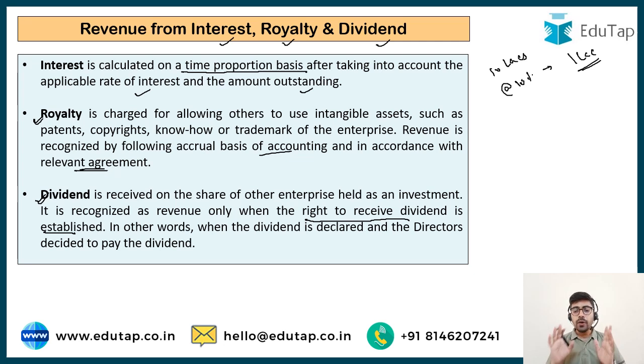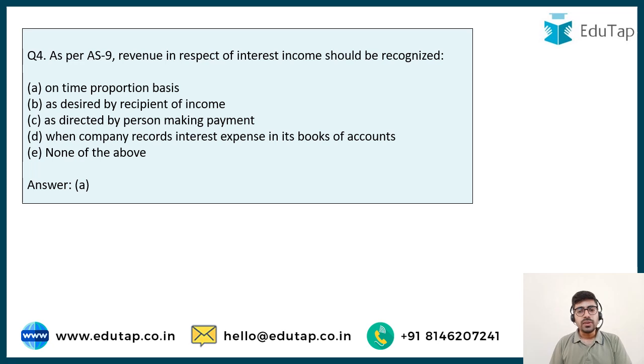When the company officially declares that it is going to pay this much amount of dividend, when the directors decide that this much dividend amount is going to be paid, then only your right to receive dividend is established and then only you can book this revenue. So you cannot just book this revenue on the basis of profits in the company. You have to make sure that the dividend is actually declared by the company to book it in your books of accounts. So now we can easily answer this question: the interest income should be recognized on time proportion basis. So clearly the answer is going to be option number A.